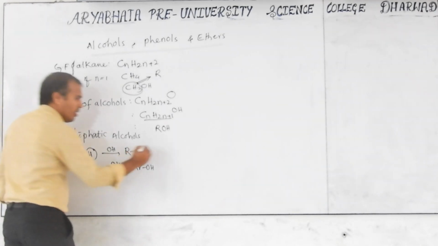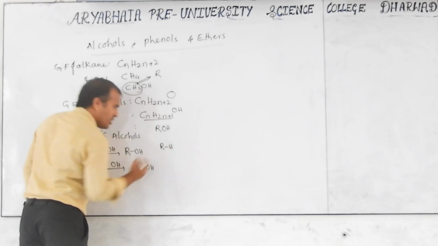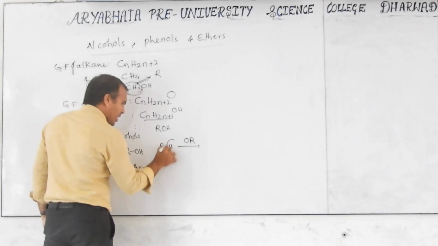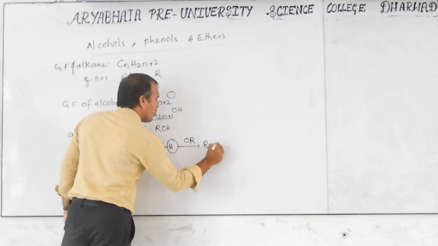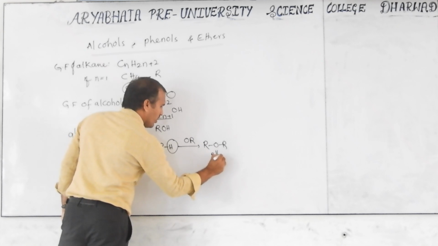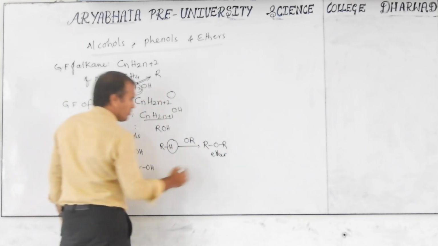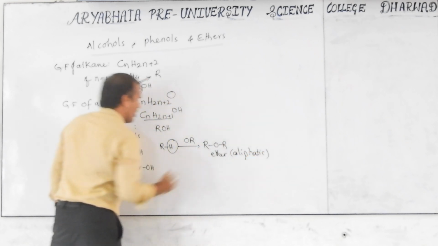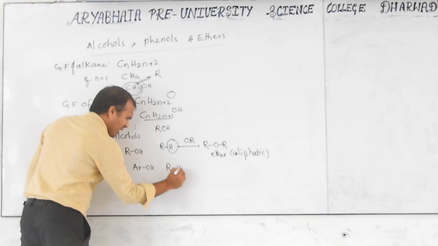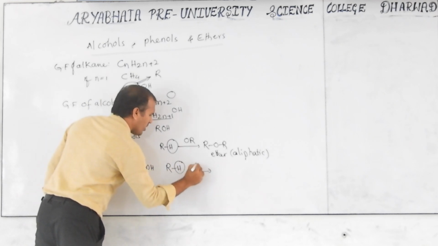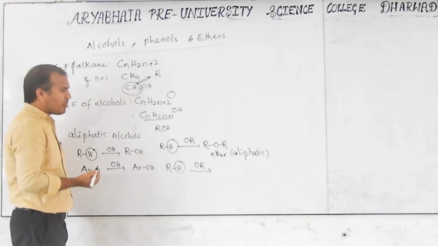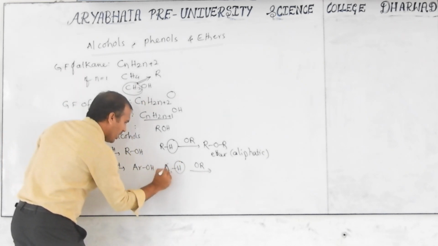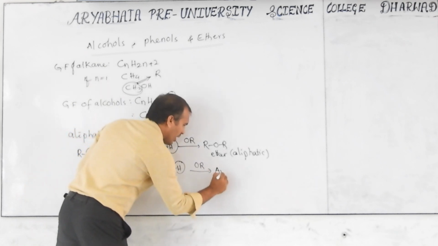Next, in this hydrocarbon, H is replaced by the OR alkoxy group, so ROR. This is aliphatic ether. Next, this hydrocarbon hydrogen is replaced by OR, that is alkoxy, and here aromatic benzene Ar, then we get AROR.